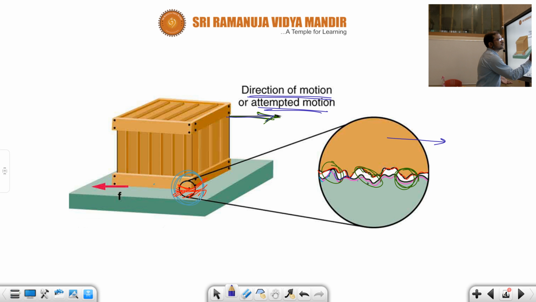In objective bits, meaning in the theory part, you may get questions like this: the occurrence of friction is due to interlocking between the irregularities. Interlocking between irregularities. Understood, children? So this is one explanation regarding friction. There is another explanation also. See here.